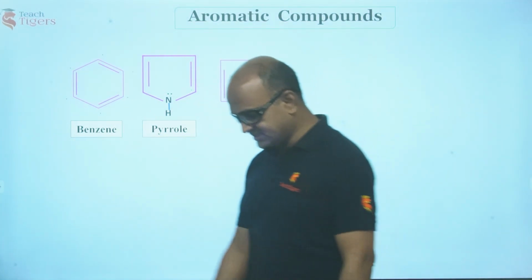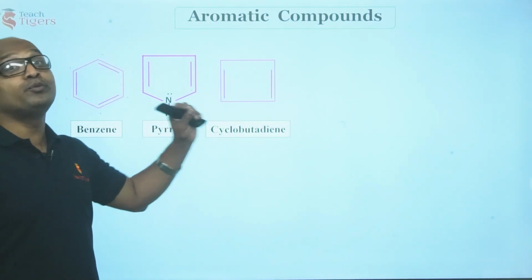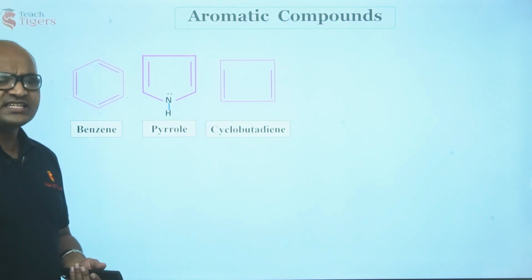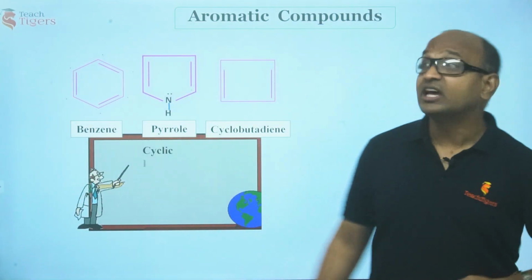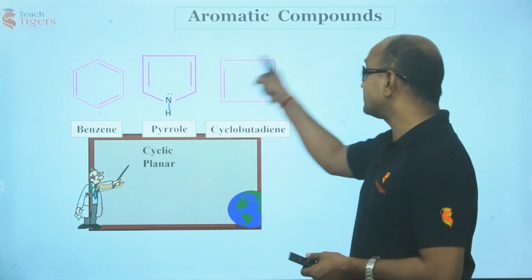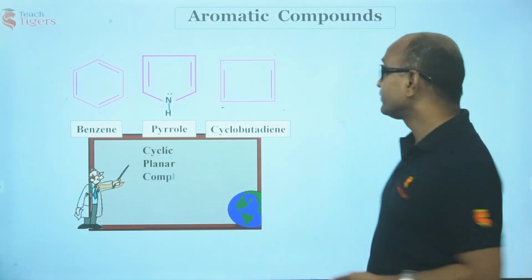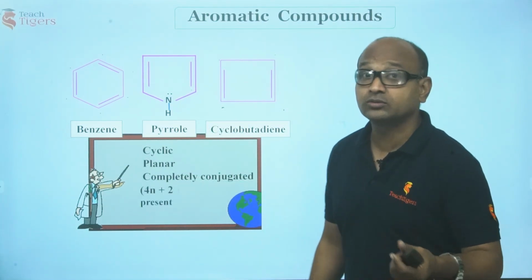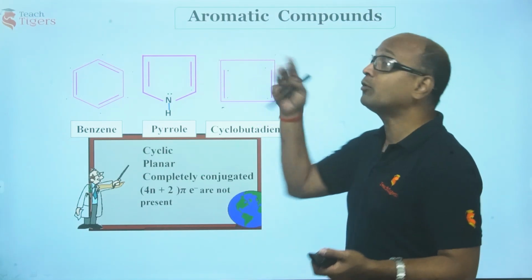Now, let us see this. What is the name of this one? We call this cyclobutadiene. Am I right? So, is this aromatic? Let us check it out. Is this cyclic? Yes, of course. Is it planar? Yes, all the atoms are sp2 hybridized. These are sp2. It is involved in 1 pi bond. Now, guys, does it have completely delocalized 4n plus 2 pi electrons? No. They have 1, 2, 3, 4 pi electrons.